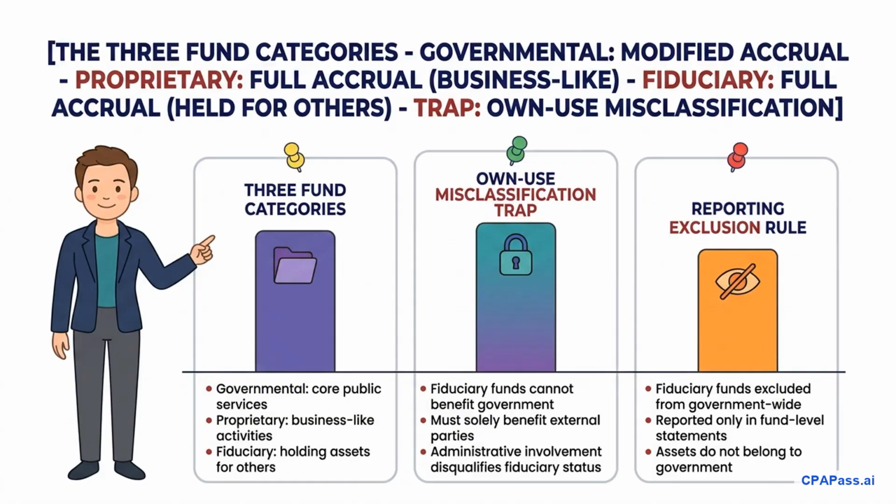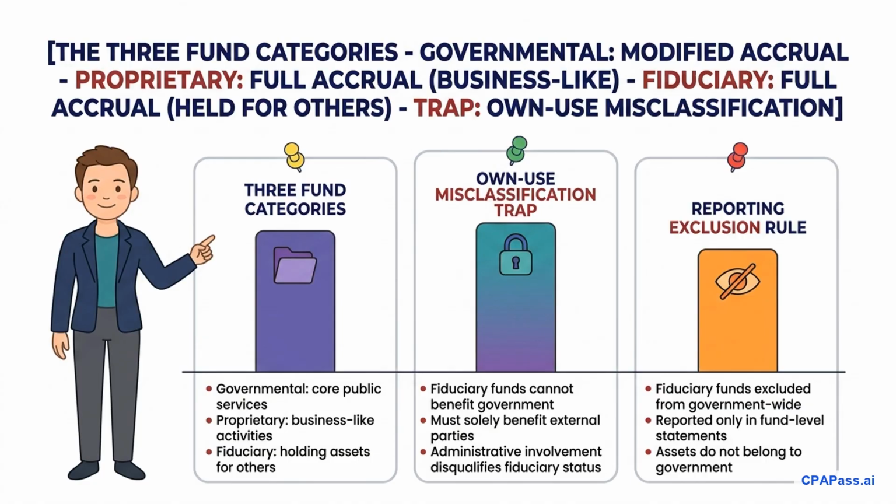Governments organize all activities into 3 distinct fund categories: governmental, proprietary, and fiduciary. While governmental funds use modified accrual, proprietary and fiduciary funds use full accrual accounting. Proprietary funds cover business-like activities, like a public water utility, charging fees to external users. Fiduciary funds hold assets in trust for external parties, such as employee pensions.